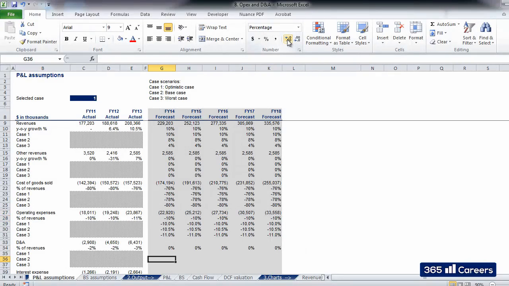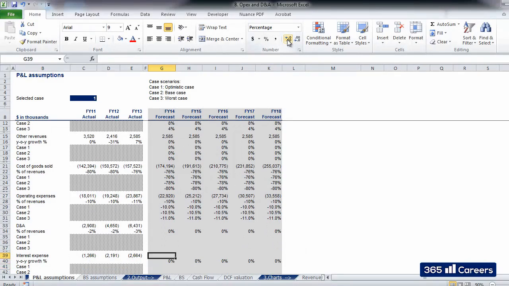We have the same thing for D&A expenses. Let's calculate them as percentage of revenues, as we already did for OPEX and COGS. We can simply copy the formula that we have above, and we are ready.